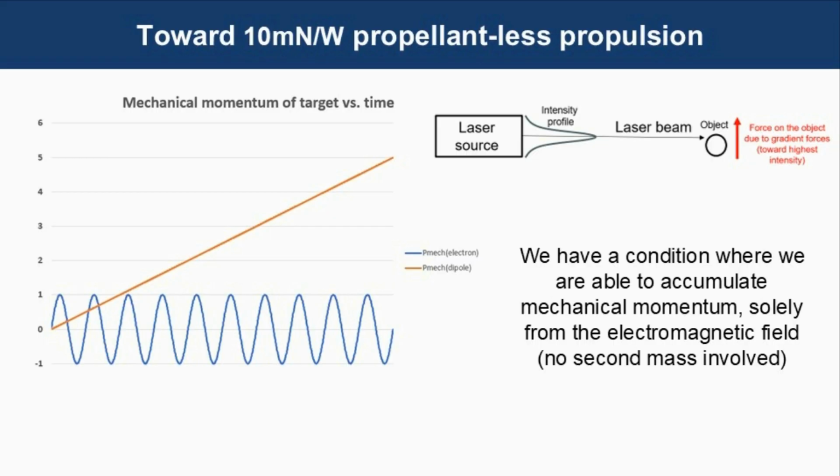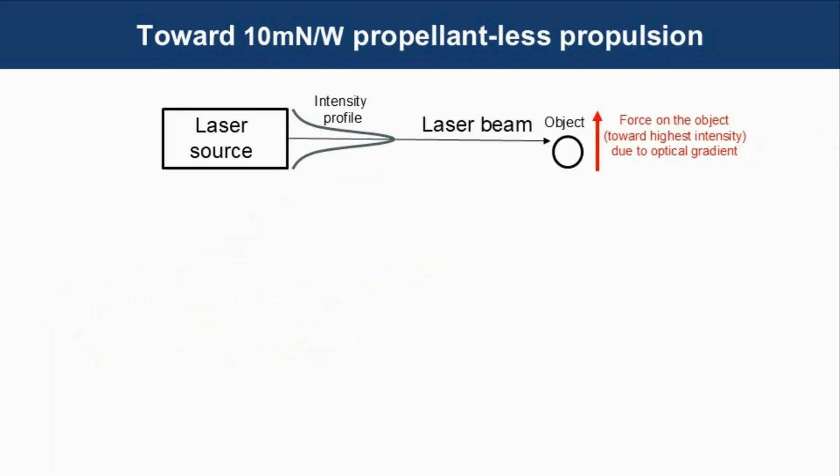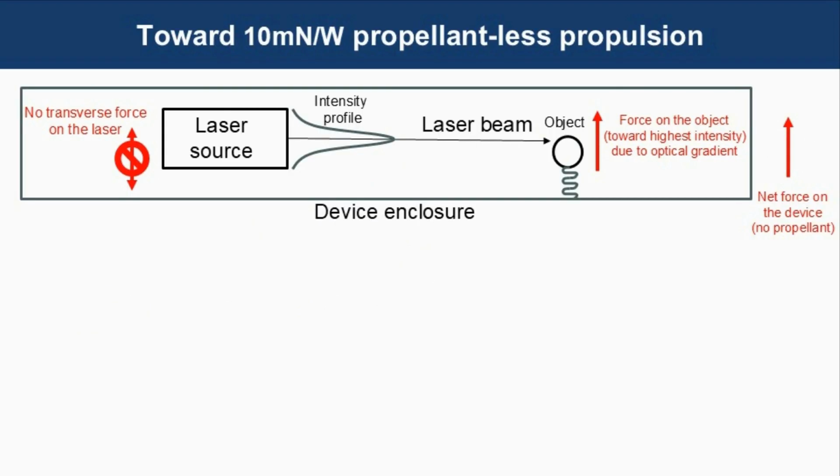We have a condition where we are able to accumulate mechanical momentum solely from the electromagnetic field, with no second mass involved. Now this is a very interesting case. We have a force on an object with no transverse force on the laser. If we put an enclosure around the whole thing, we can see that there's a net force on the device with no propellant. That's a bit counterintuitive.